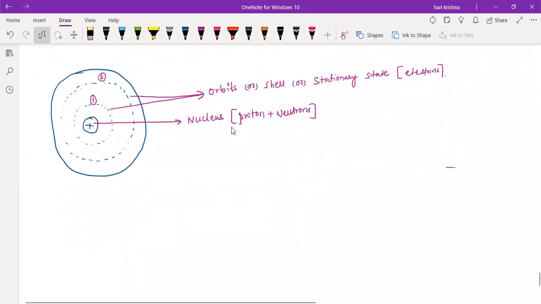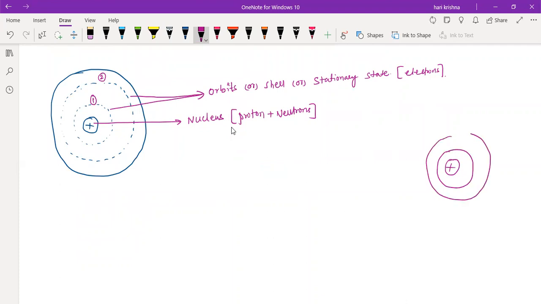Suppose I draw here, this is the nucleus and this is the first orbit, this is the second orbit, this is the third orbit. Like this, it goes continuously. What is this? Nucleus. Second, third. Or you can also call them K shell. What is the name of this one? K. Then L, M, and N, like this it goes.